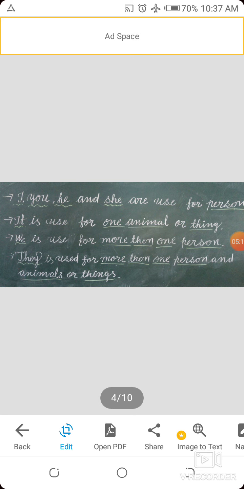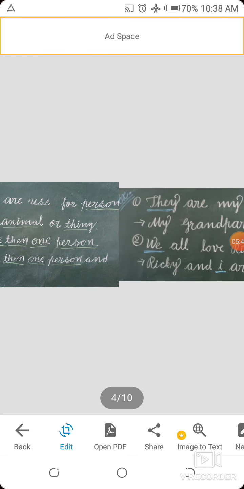Understood all of you? I, you, he and she are used for a person. It is used for one animal or one thing. We is used for more than one person. They is used for more than one person and animals or things.